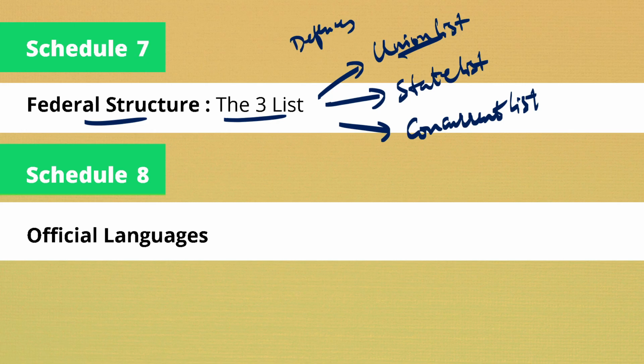If we consider the state list, only the state government has the authority to make changes in the subjects that come under it. Let us take the example of state police.